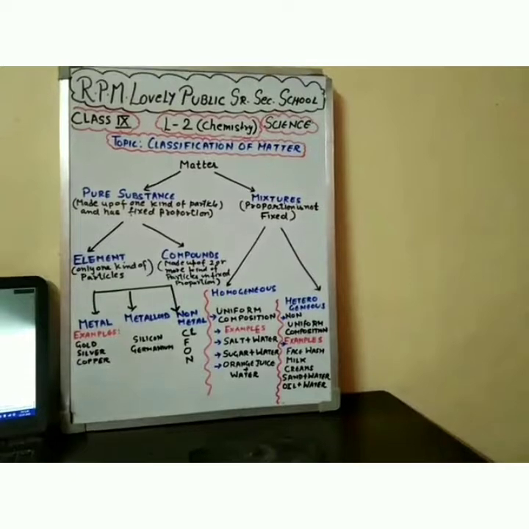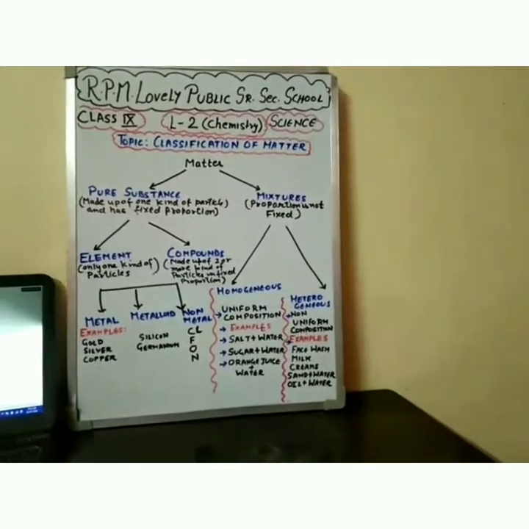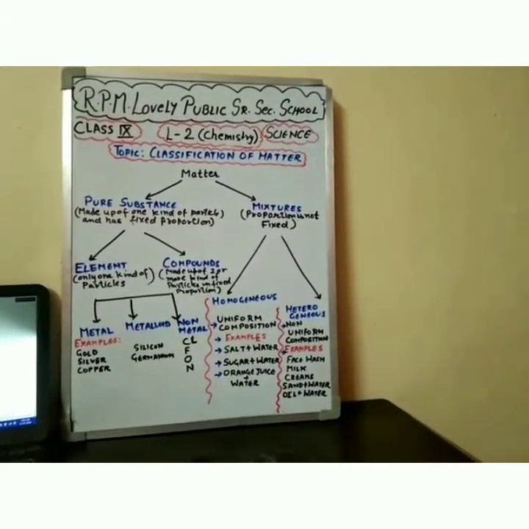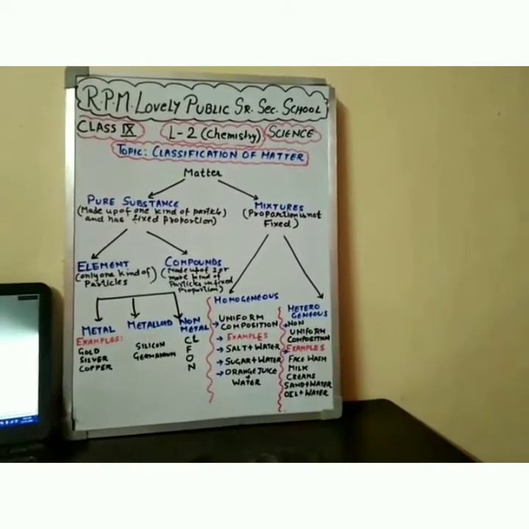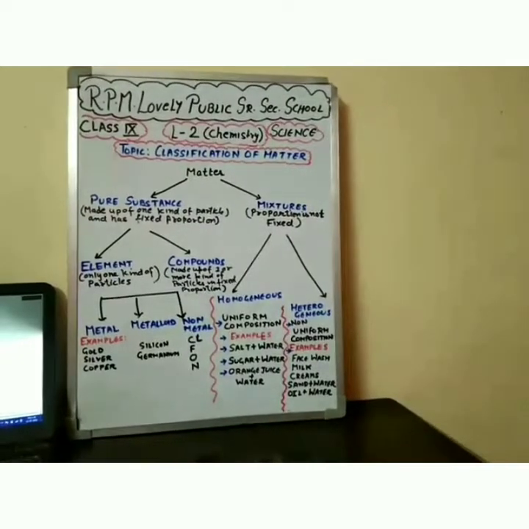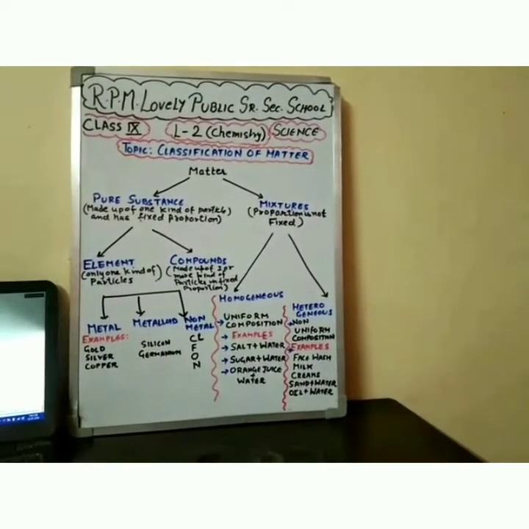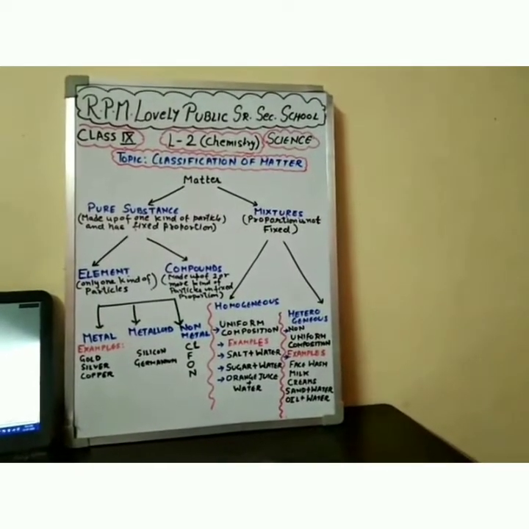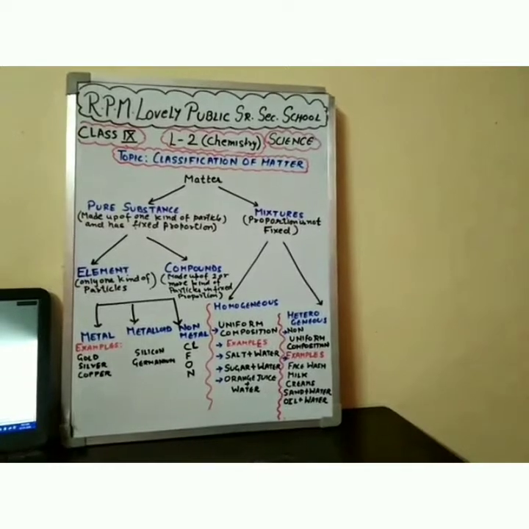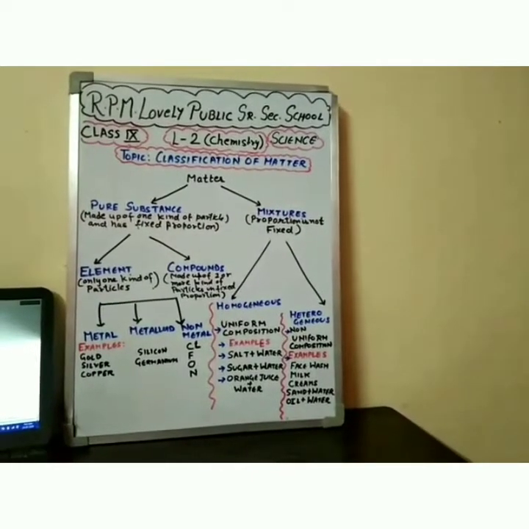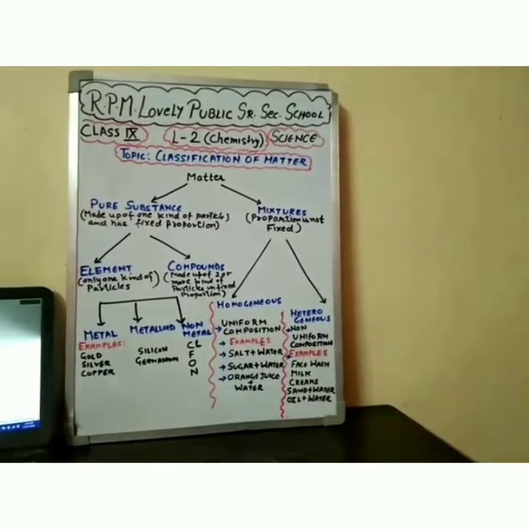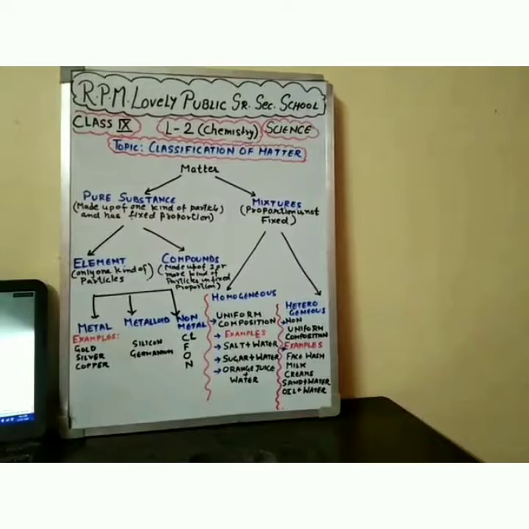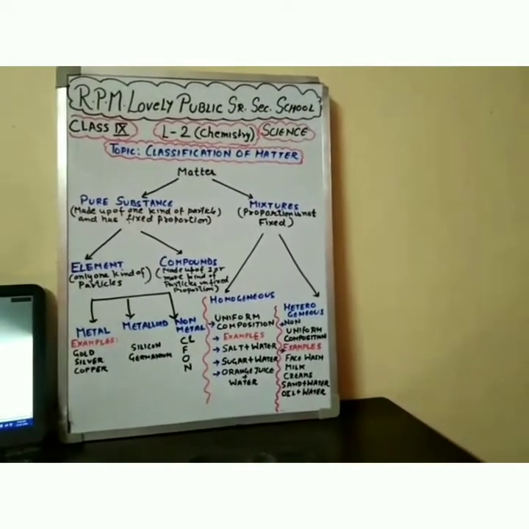Compounds are made up of two or more kinds of particles, but the proportion or ratio is fixed. Say for example, water is a compound, carbon dioxide is a compound. In water we know that two atoms of hydrogen and one atom of oxygen is present. So the ratio is 2:1. Hydrogen will be 2 parts and oxygen will be 1 part, whether it is in solid form, liquid form or gaseous form.